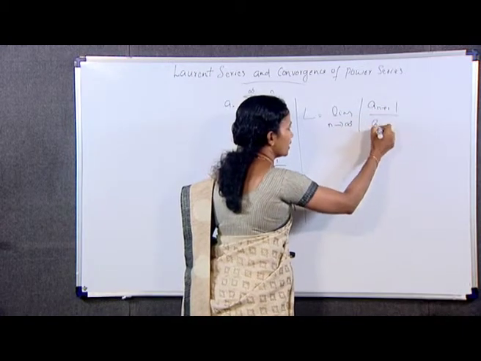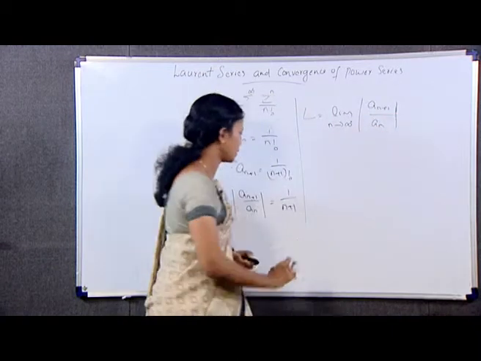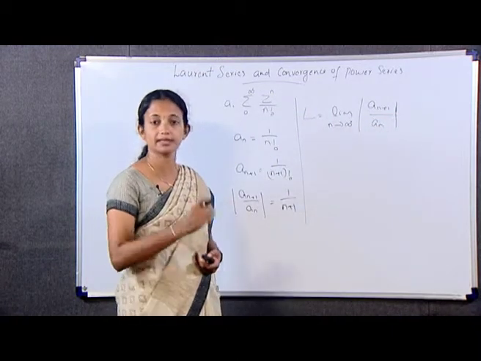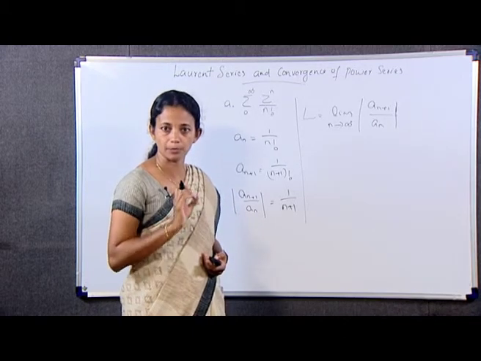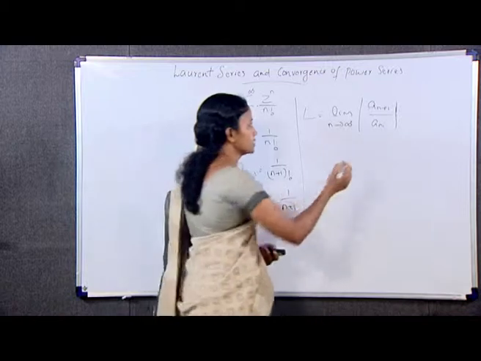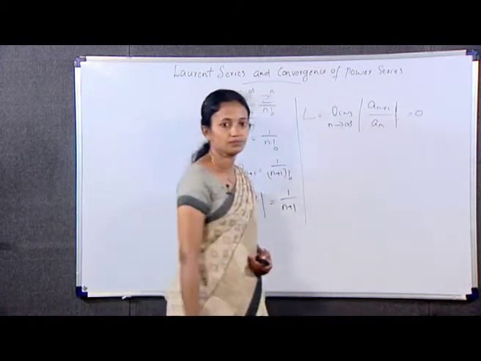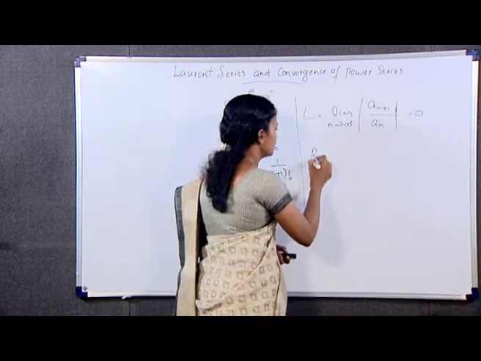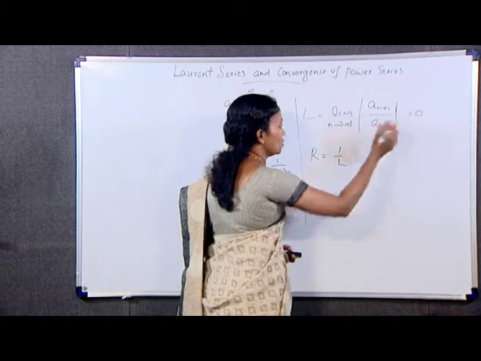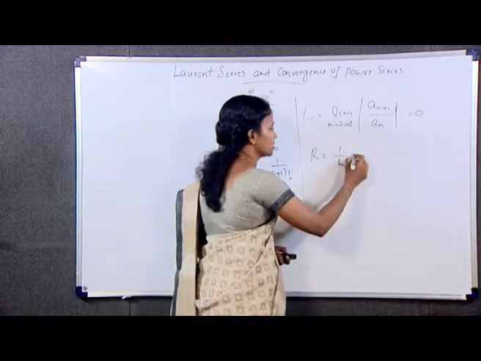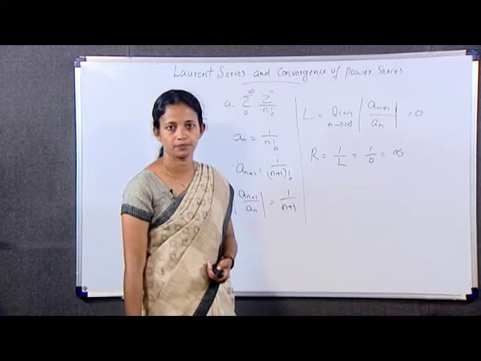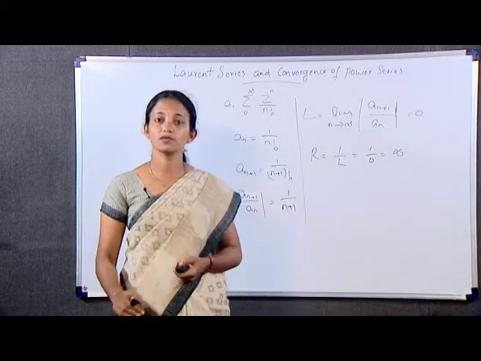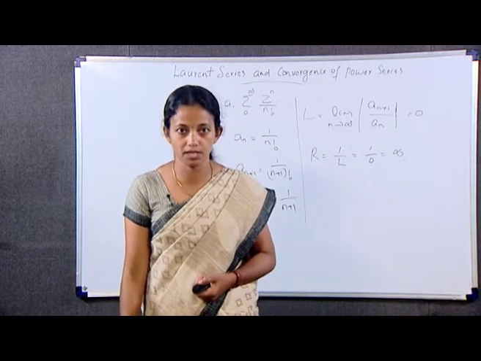We got modulus of a_n plus 1 by a_n as 1 by n plus 1. So limit n tending to infinity 1 by n plus 1 is equal to 0 by theorem B. Hence, this is equal to 0. Hence R is equal to 1 by L. Here we got L is equal to 0, which becomes 1 by 0, which is equal to infinity. Hence, the radius of convergence of the exponential power series is infinity.